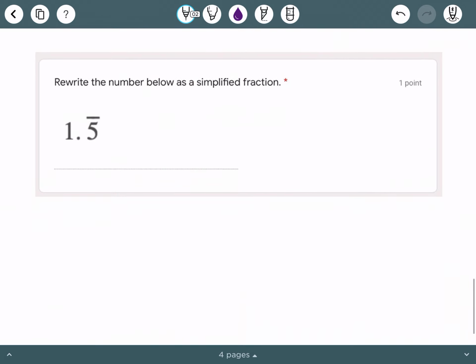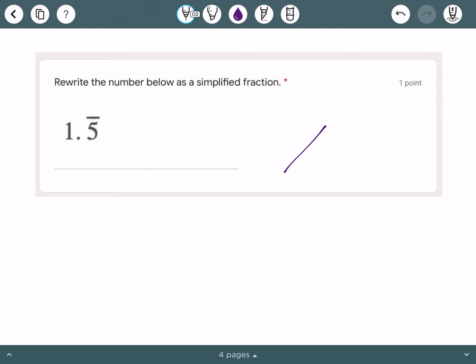Finally, the last question tells us to rewrite the number below as a simplified fraction. So in this case, they gave you a decimal, a repeating decimal at that. Now you need to write it as a fraction and a simplified fraction. So you might be wondering what to use as the fraction bar as you're typing your fraction in. So you can just use that backslash.